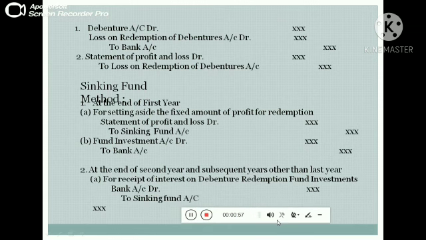Number two, at the end of the second year and subsequent years other than the last year, for receipt of interest on debenture redemption fund investments, bank account debit to sinking fund account.